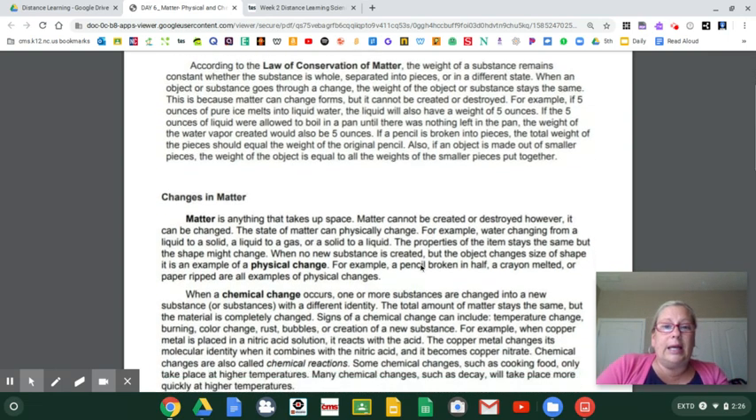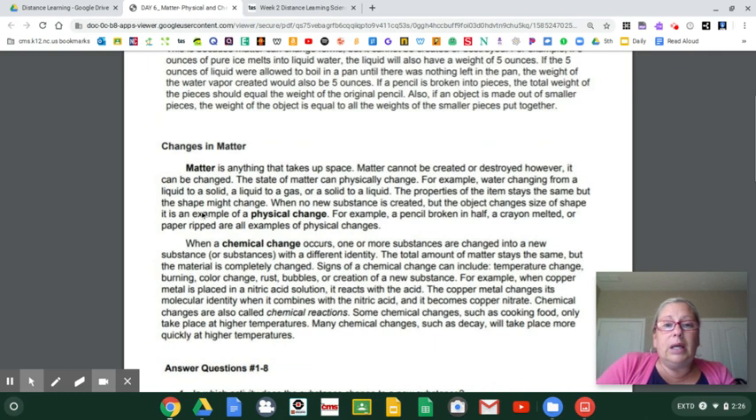All right, next, changes in matter. Matter is anything that takes up space. Matter cannot be created or destroyed. However, it can be changed. Physical changes and chemical changes. The state of matter can physically change. For example, water changing from a liquid to a gas, or a solid to a liquid. The properties of the item stay the same, but the shape might change.